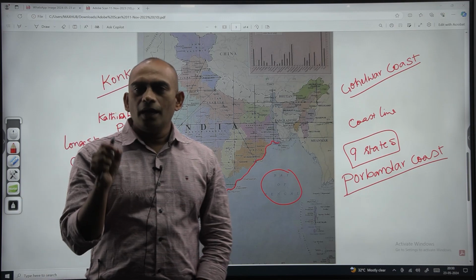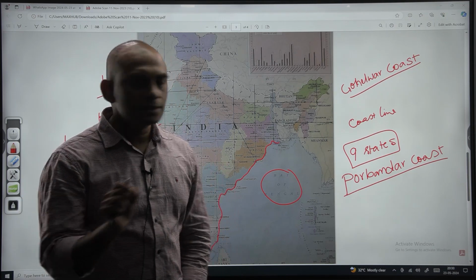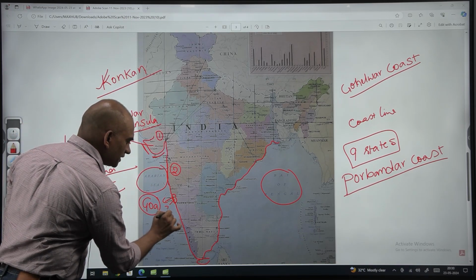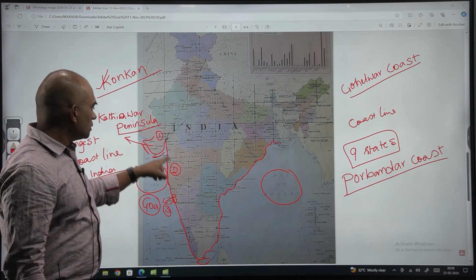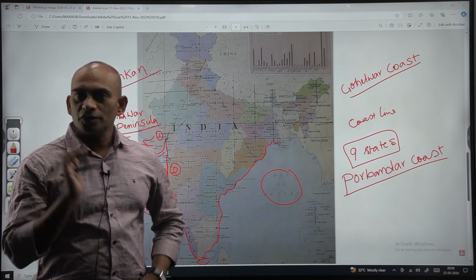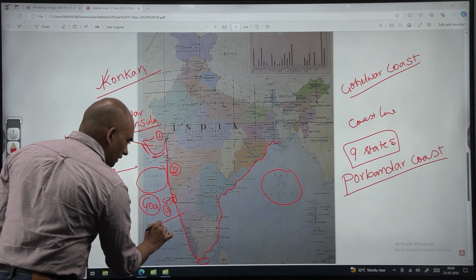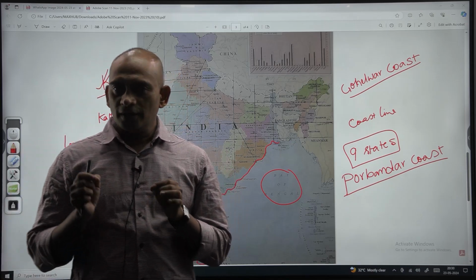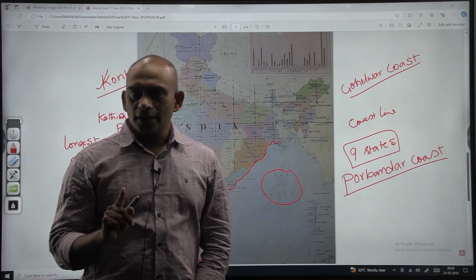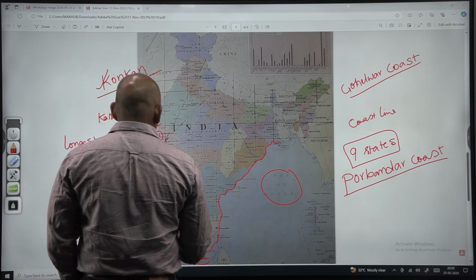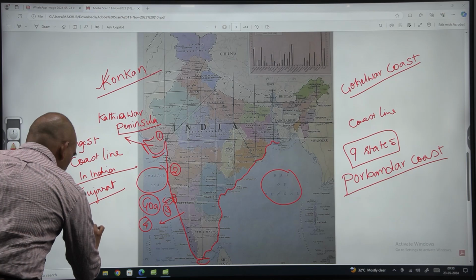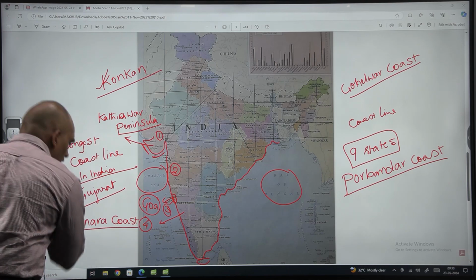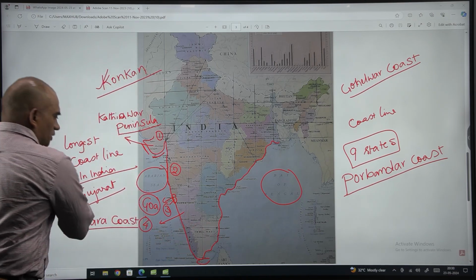Maharashtra as well as Goa's coastline is known as the Konkan coast. This is the third state. Then the fourth state is Karnataka, and Karnataka's coastline is known as the Canara Coast.